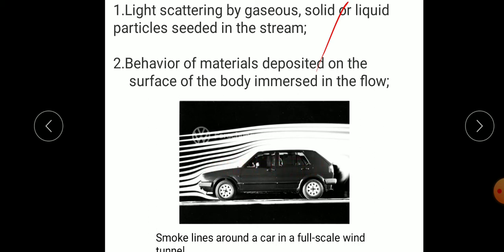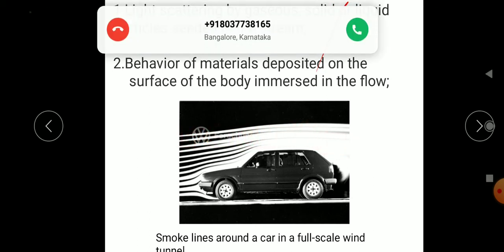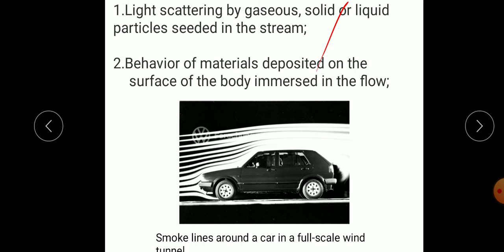To overcome this drag force, we have to see what the shape or the body surface of the car should be. So we can see smoke lines around a car in a full square. This is the visualization technique used, visualizing the flow patterns over the car body surface.